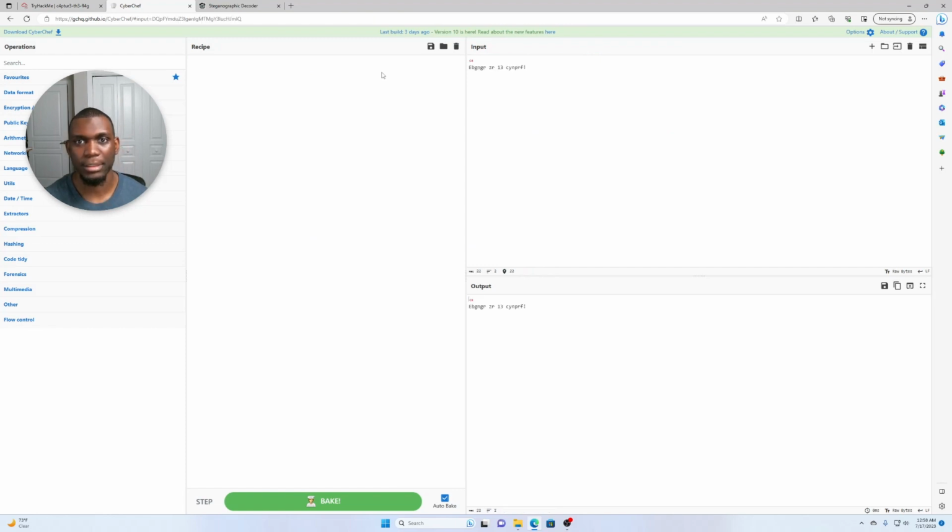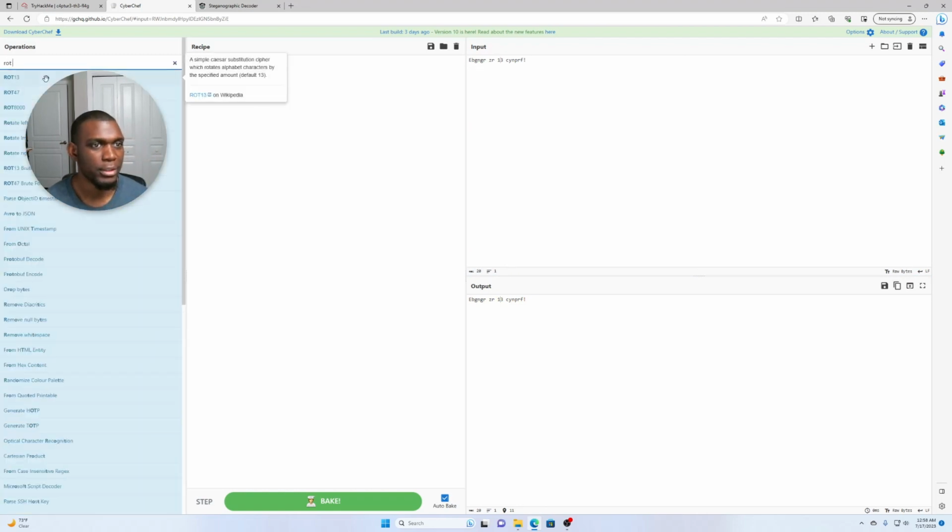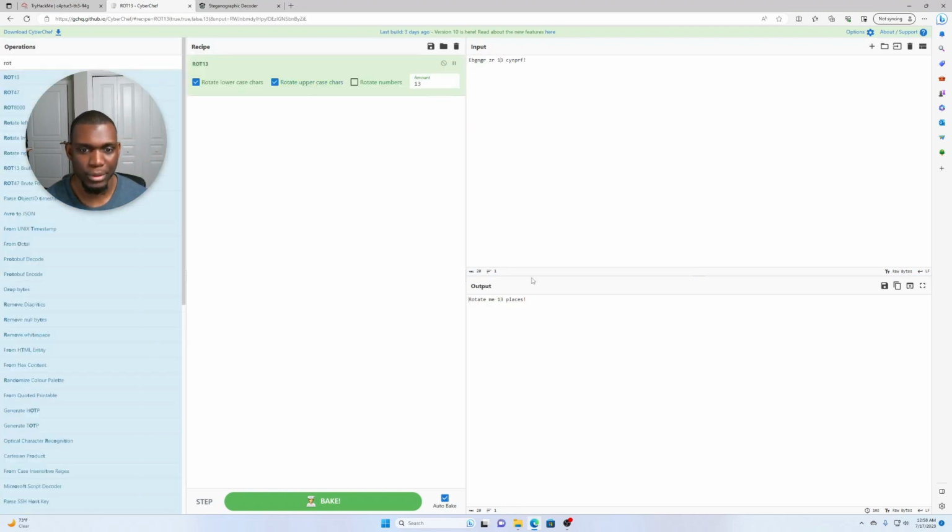Plop this in here. Looking at this, it doesn't look like anything is actually wrong or super encoded. It just looks like the letters have been switched around, and I think they left the 13, but this could be a different number as well. I want to try ROT13, which means it's been rotated 13 places. I knew it because I saw the 13.